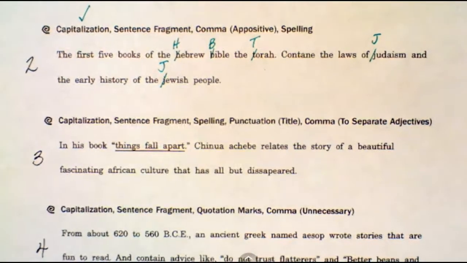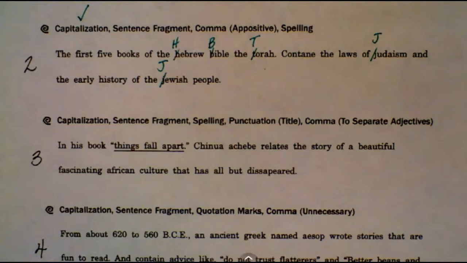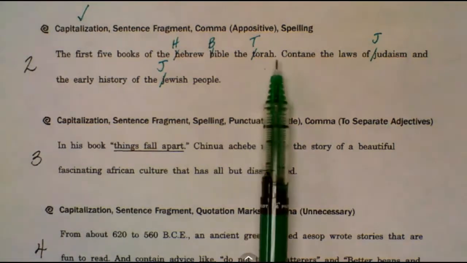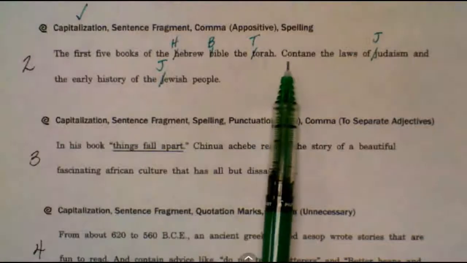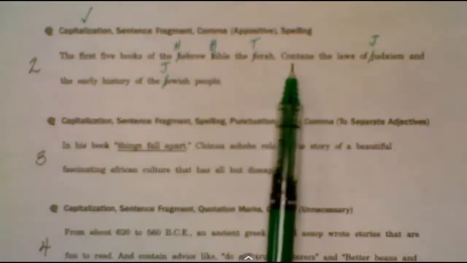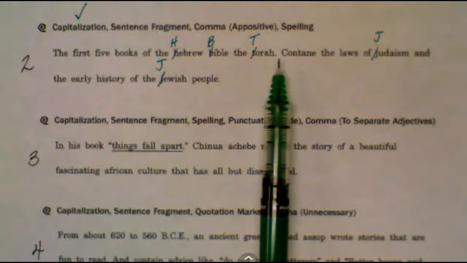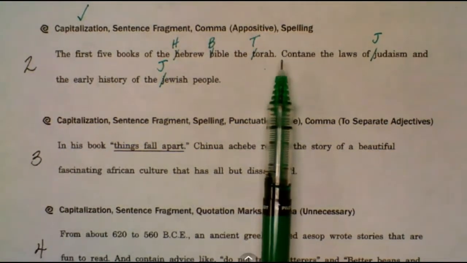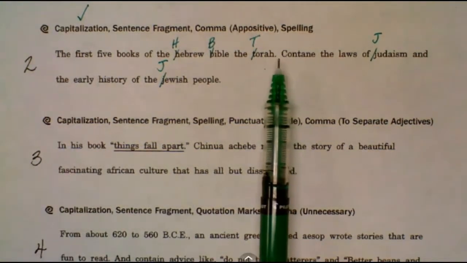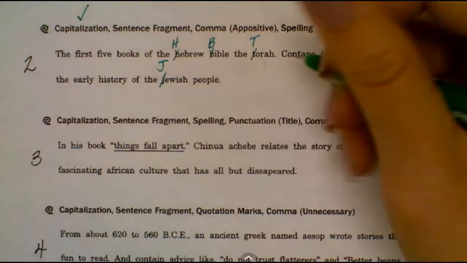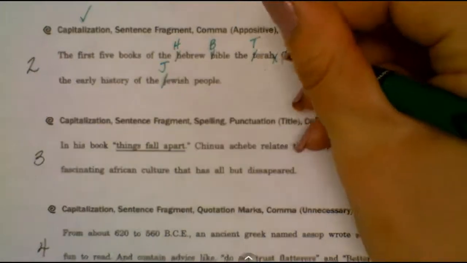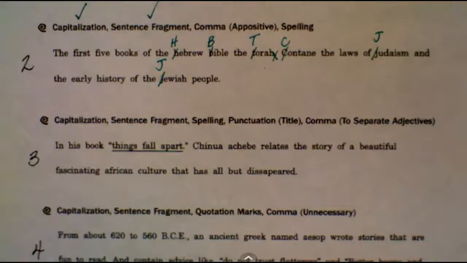Next, we have a sentence fragment. The sentence fragment is because if you look, we have a period in the center of this sentence as well as a capitalized letter. When we have this period there in the center, we're really breaking up this sentence into 2 incomplete sentences. So this period is unnecessary, and so we're going to get rid of that to solve our sentence fragment. We'll also lowercase the c in contain.